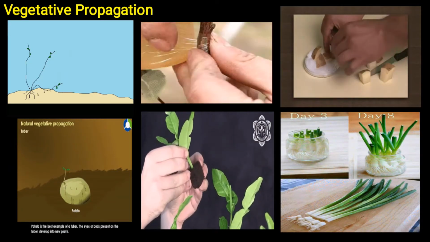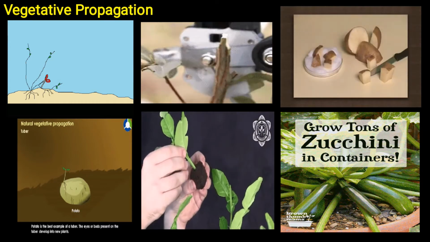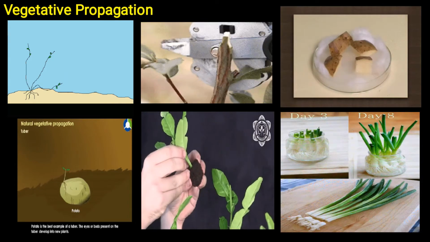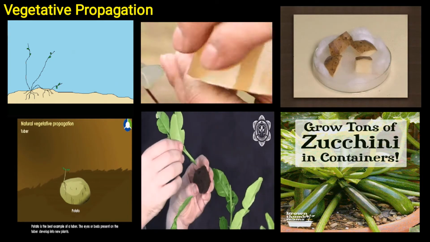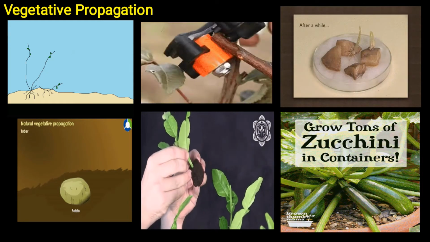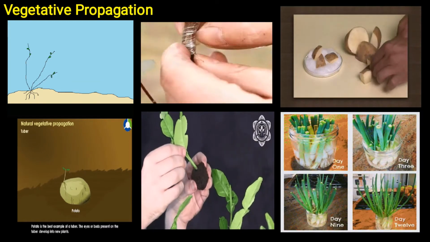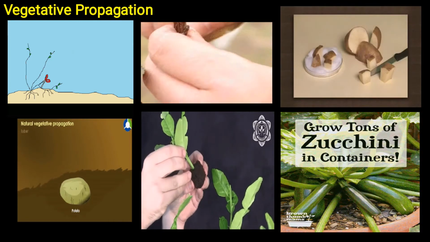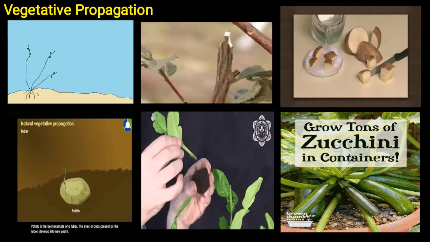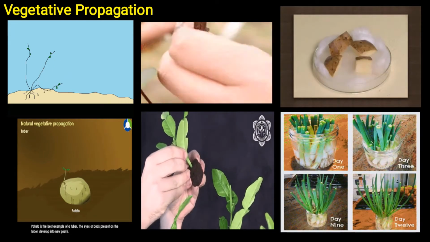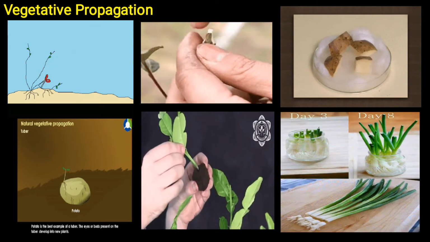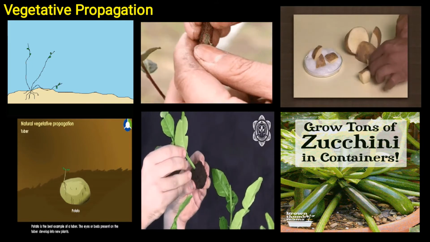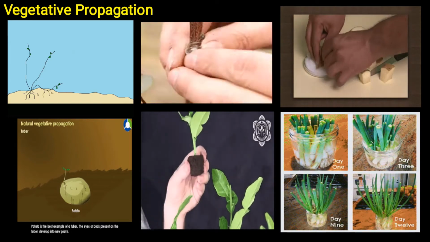Now let us discuss vegetative propagation. Vegetative propagation takes place only in plants. In vegetative propagation, parts of an old plant like stem, root and leaves are used to grow into a new plant. The buds which are in a dormant stage in the old plant are provided with suitable conditions like moisture and warmth so that they can grow and develop to form a new plant. Plants that undergo vegetative propagation are green grass, bryophyllum, money plant, potato plant, onion, banana, etc.